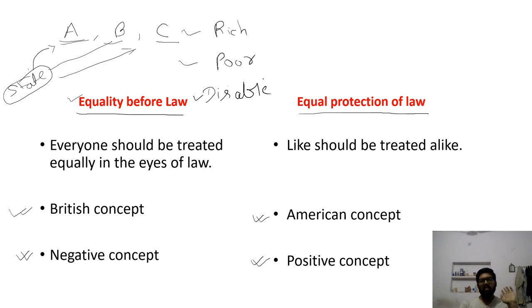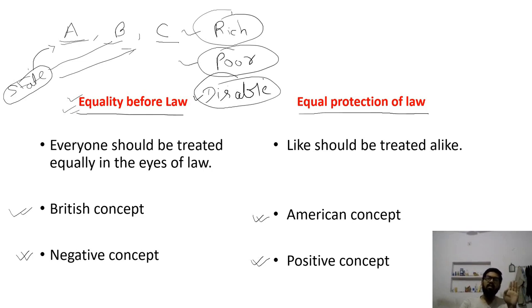We have no mercy. This is equality before law. It means everyone is equal in the eyes of law. Either rich or poor or disabled, no matter, everyone is equal in the eyes of law.